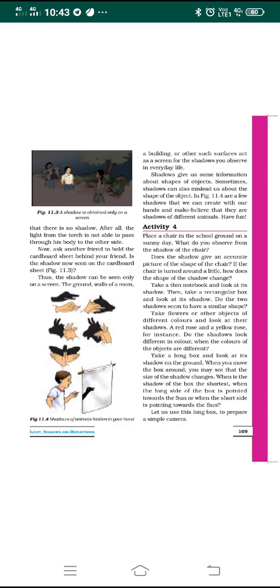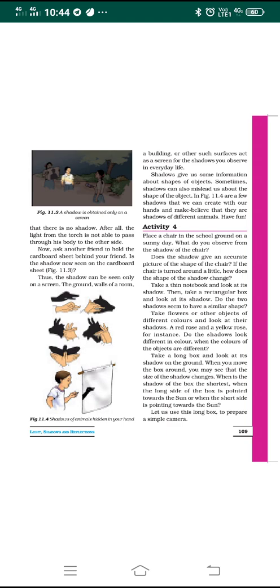It cannot travel through his body and reach the other side. Shadows are not formed only in the daytime. Even at night shadows are formed, but there must be an opaque object.